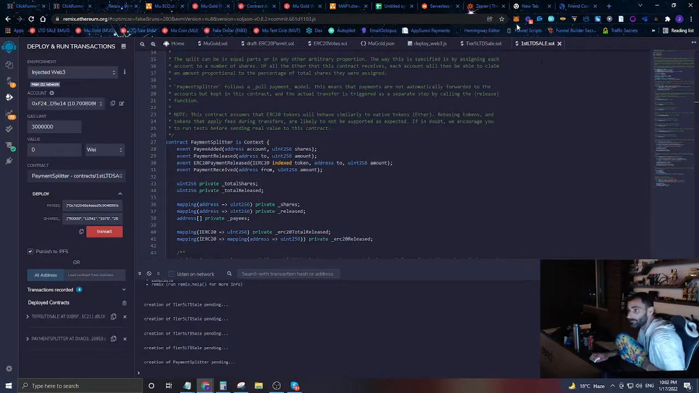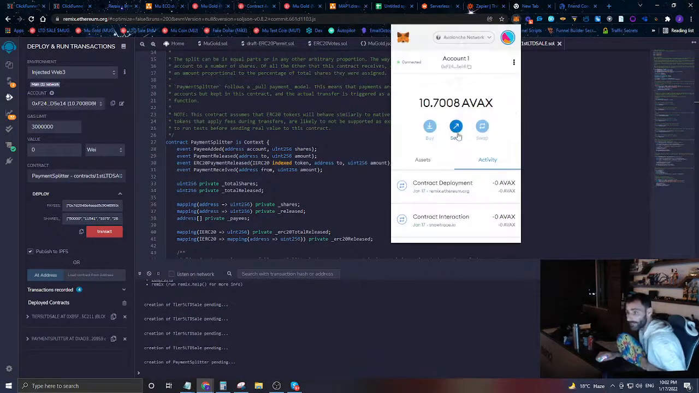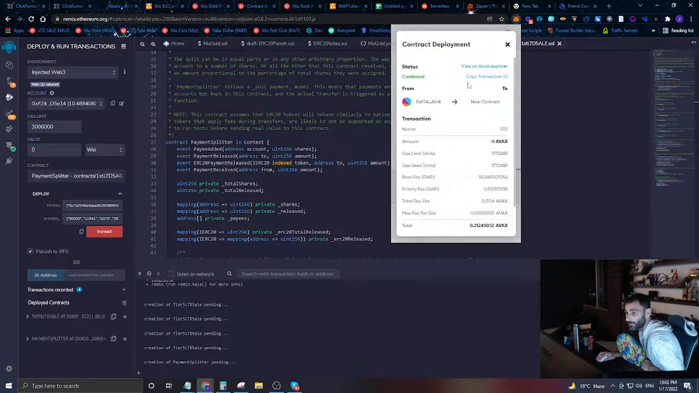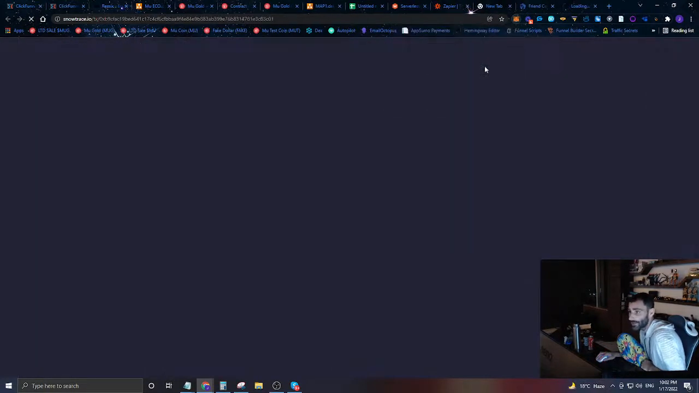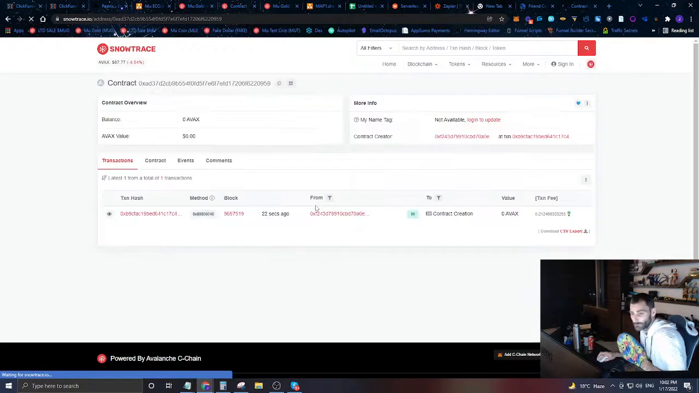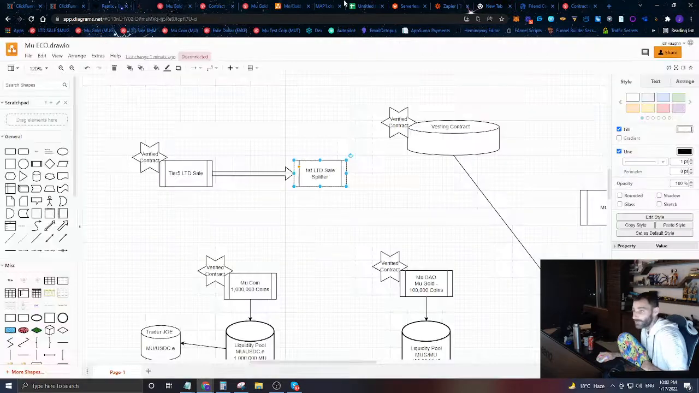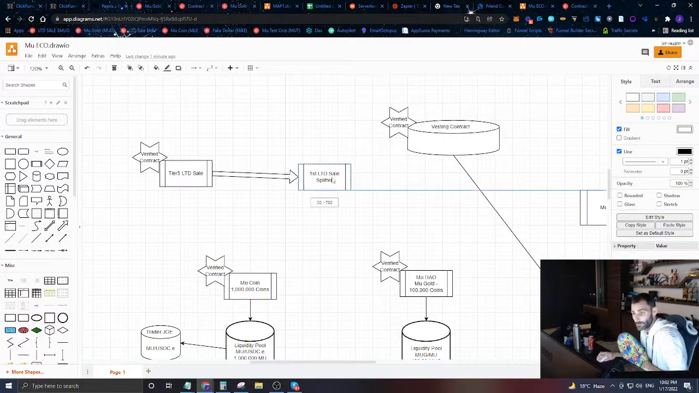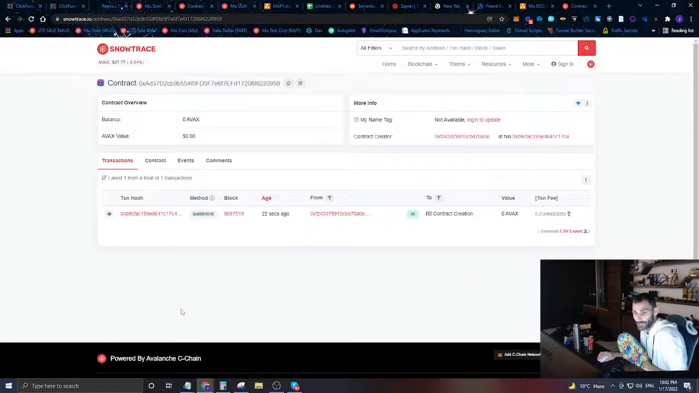Okay. So now we have successfully deployed a smart contract to the blockchain. So let's go in and actually look at that transaction. Here's that transaction that we just made. Here's the contract that we just created. This contract is right here. This LTD sale, first LTD sale splitter, is this contract right here. We have just created that contract.